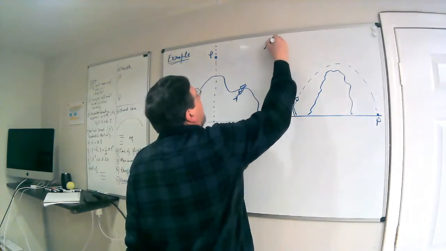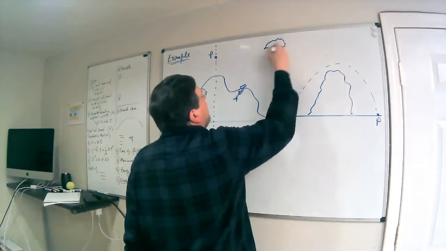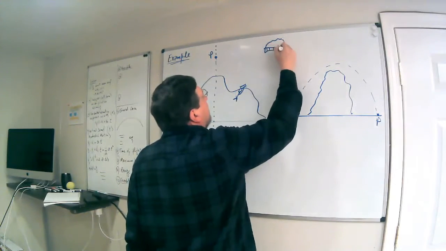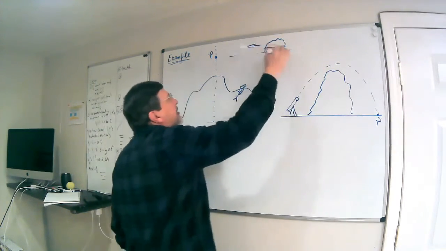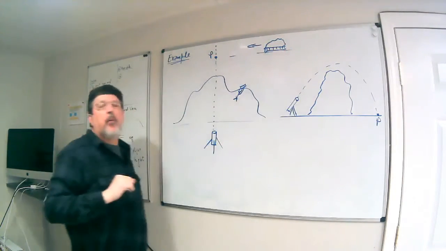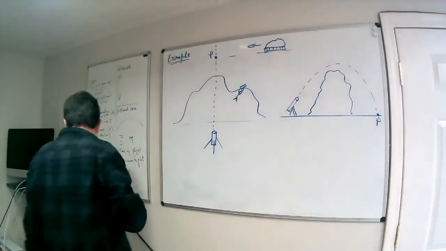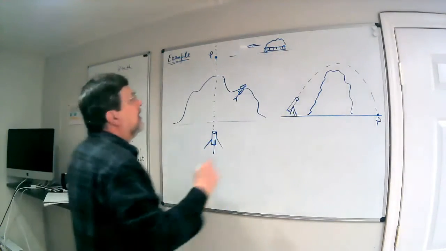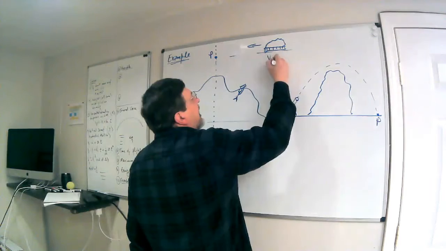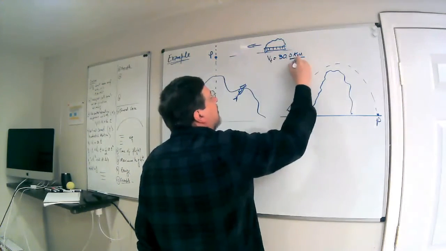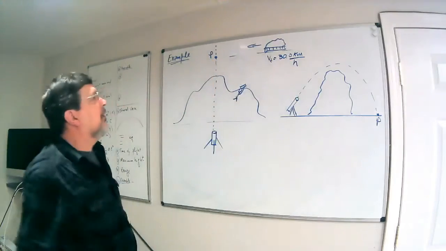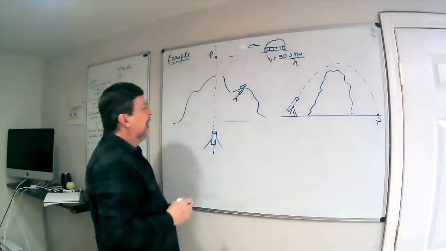So there is a tank, and that tank is moving towards the point P, and I put that velocity 30 kilometers per hour. So the velocity of the tank is 30.0 kilometers per hour. So the tank is going towards this point P.